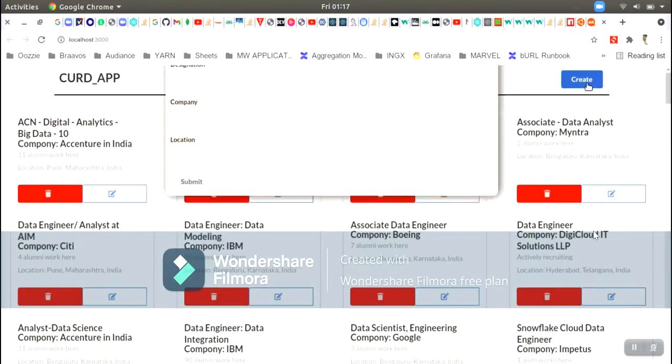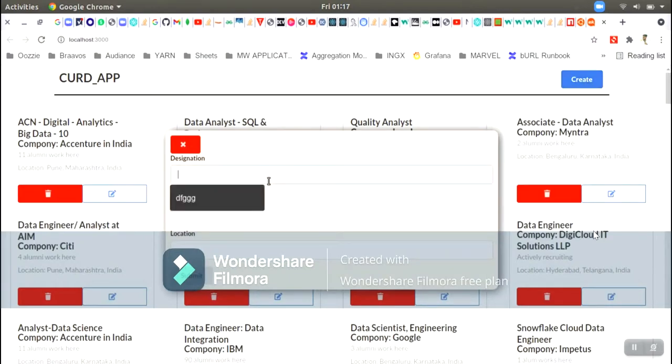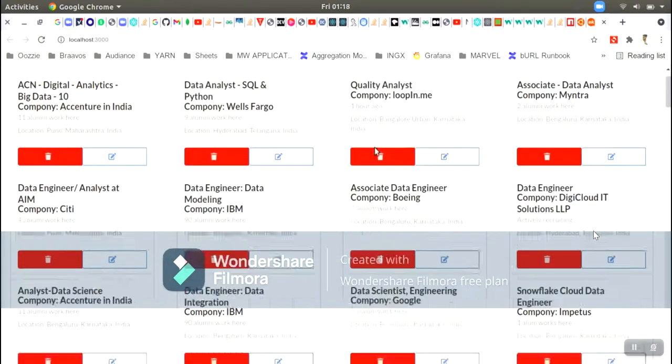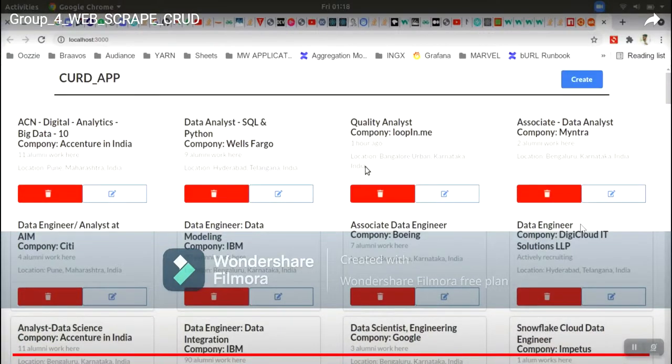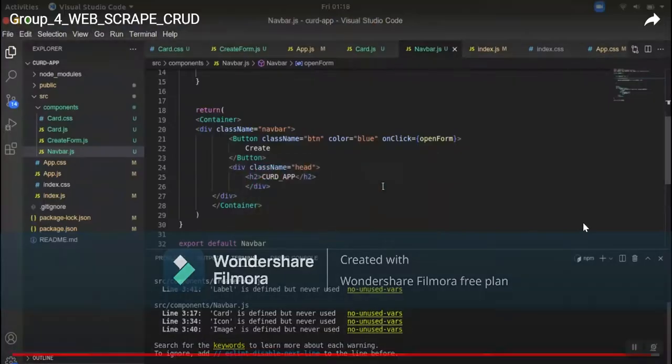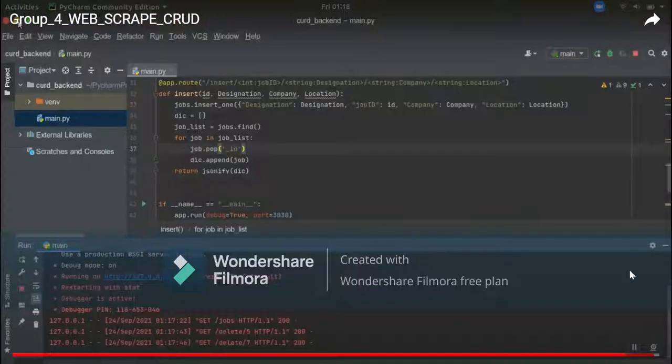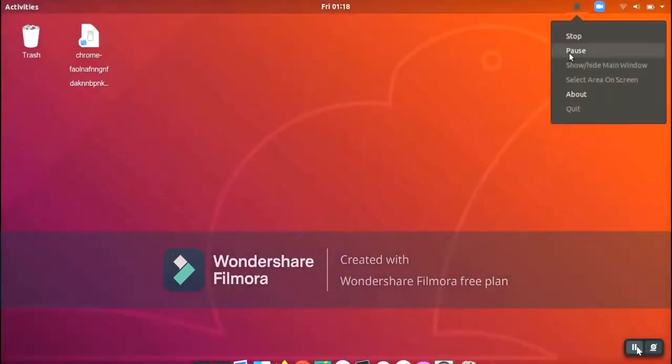If you want to create, you have to click here. You can write your name, the name which you want here, the location, component, and designation, and data. Here it is. Thank you.